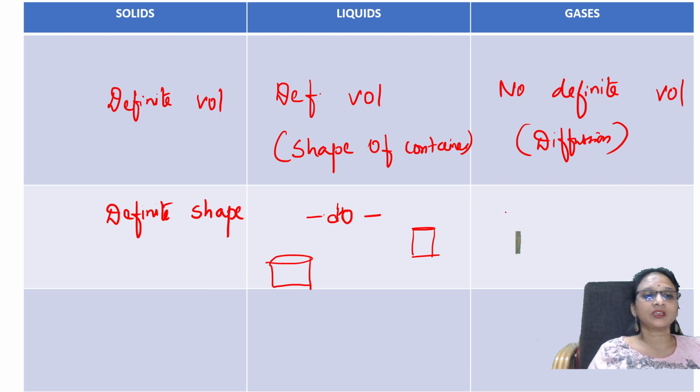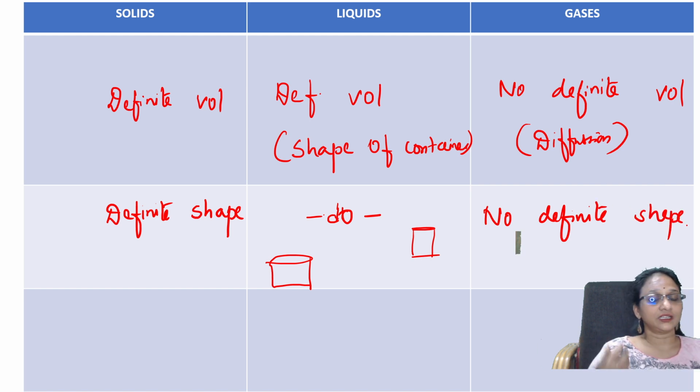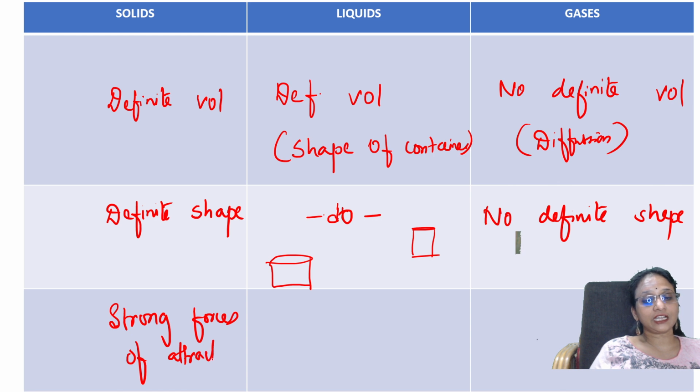Here for gases, we very well know there is no definite shape because they have diffusion of gases. It keeps flowing when it is in the open air. And when I say solids, they have very strong forces of attraction among them because they are tightly packed.